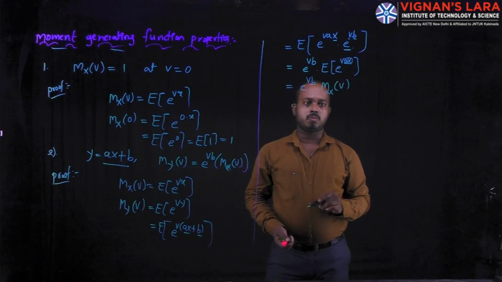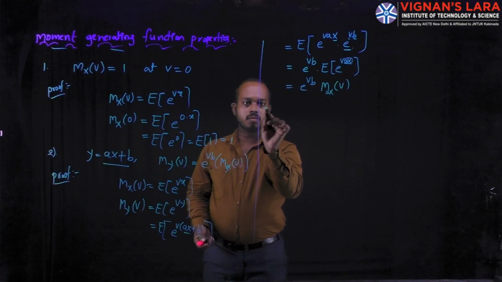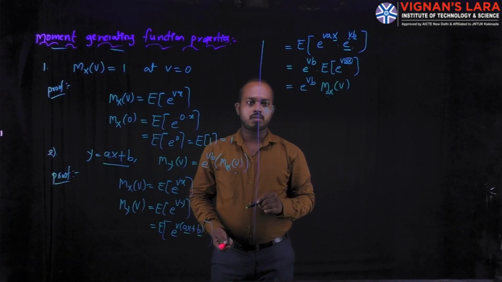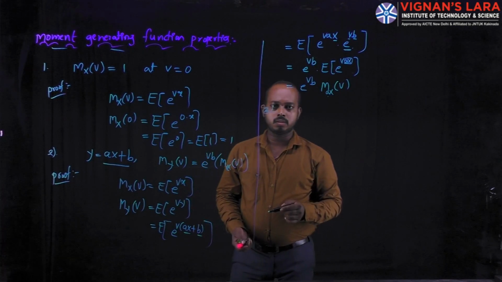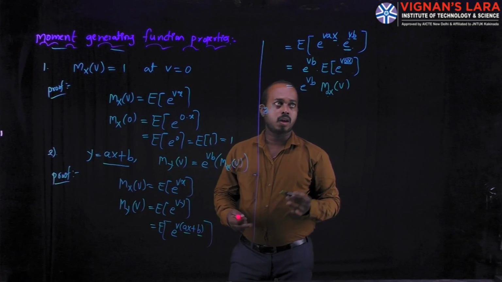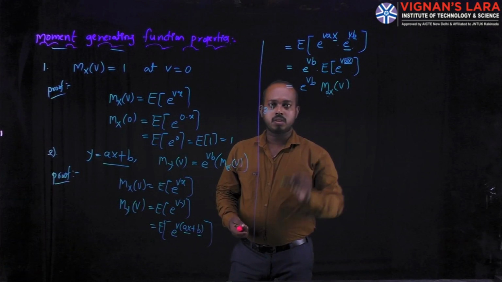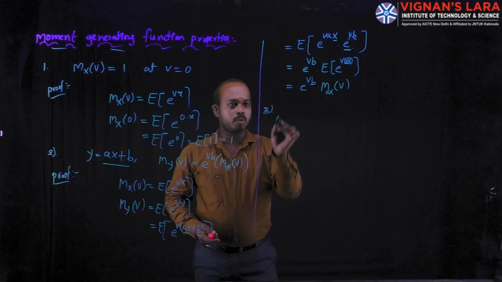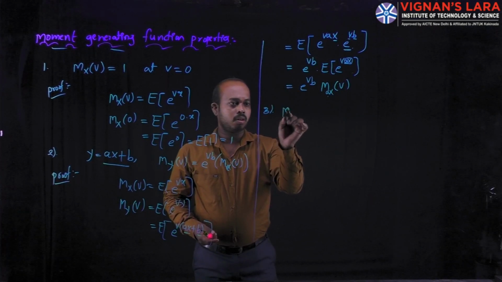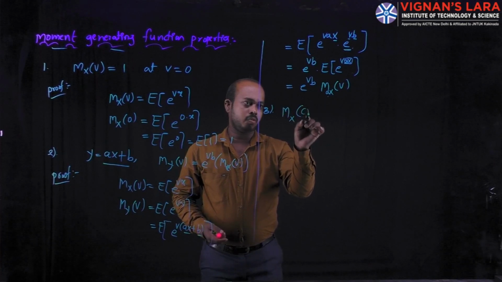Coming to the third property. In the third property, we apply a constant c to the variable, and we get the same quantity. That's why the next property is M_X(cv).